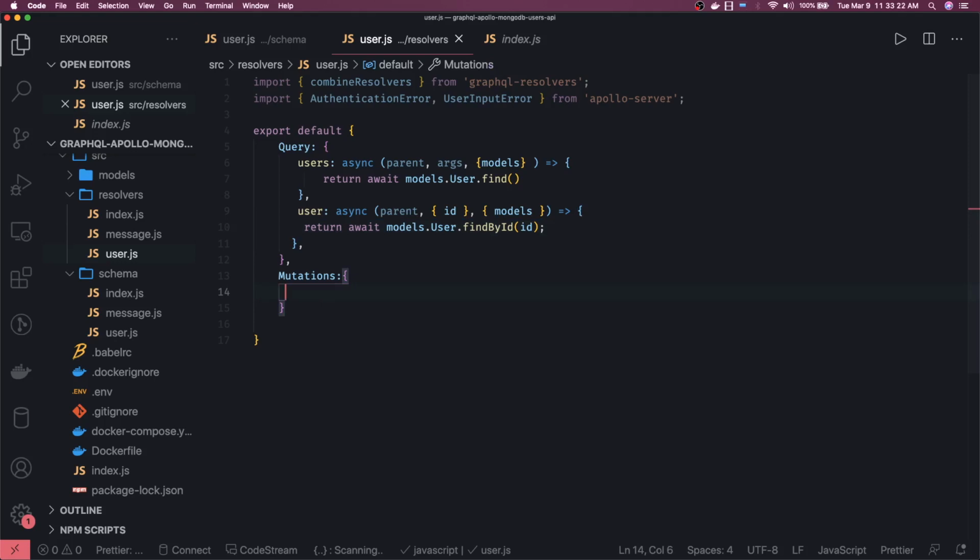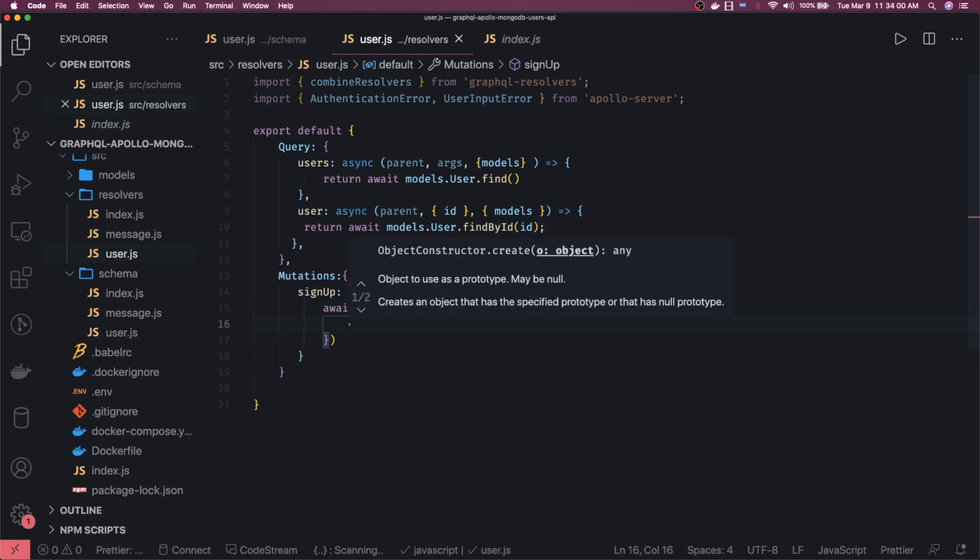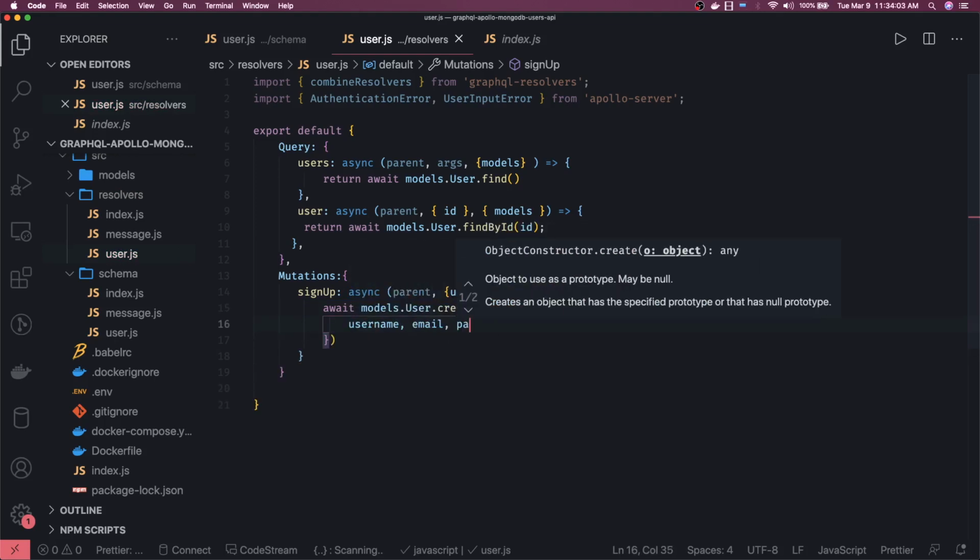So if I just put that, this is sign up and it is accepting some arguments, right? Sign up is the function, it should be of type async. In the async we are passing parent. Then we have the arguments object. From the arguments we are accessing username, email, and password, and the second argument is the context. There we have models, and this is our arrow function, and here we will simply do await models.user.create, and we'll pass the payload, which is the same username, email and password.